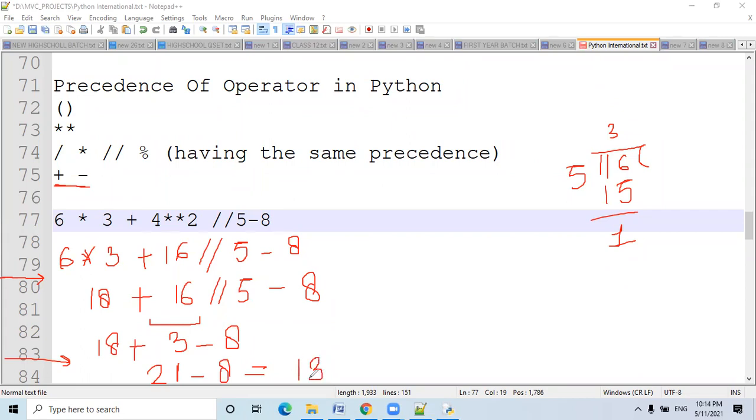Sir, can you please check this expression in IDLE, so we will be ensured that our calculation is correct or not? Sure. I just want to copy this expression. In the IDLE, you will get the answer 13 directly. These steps will not appear in the IDLE, so I am explaining these step calculations here. Then you will understand better.